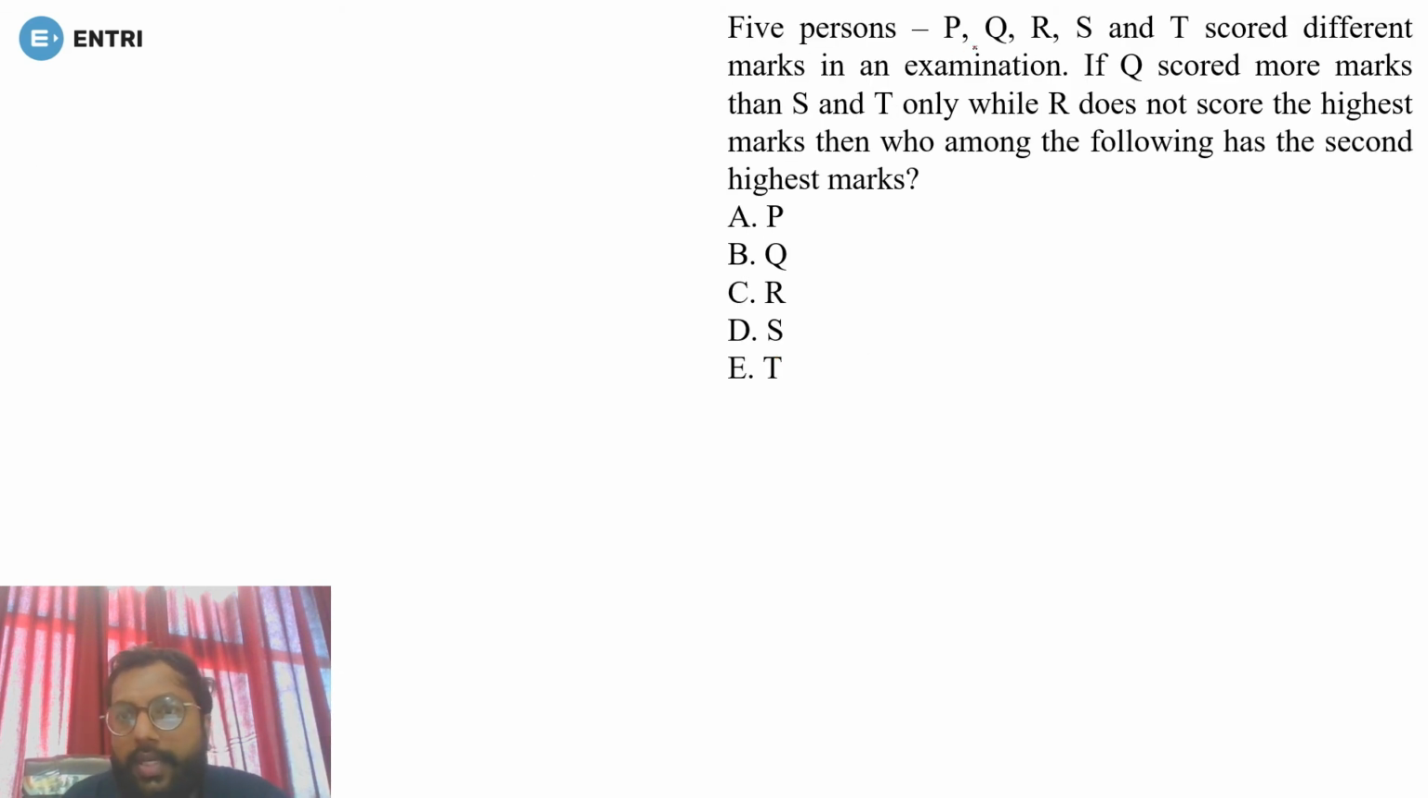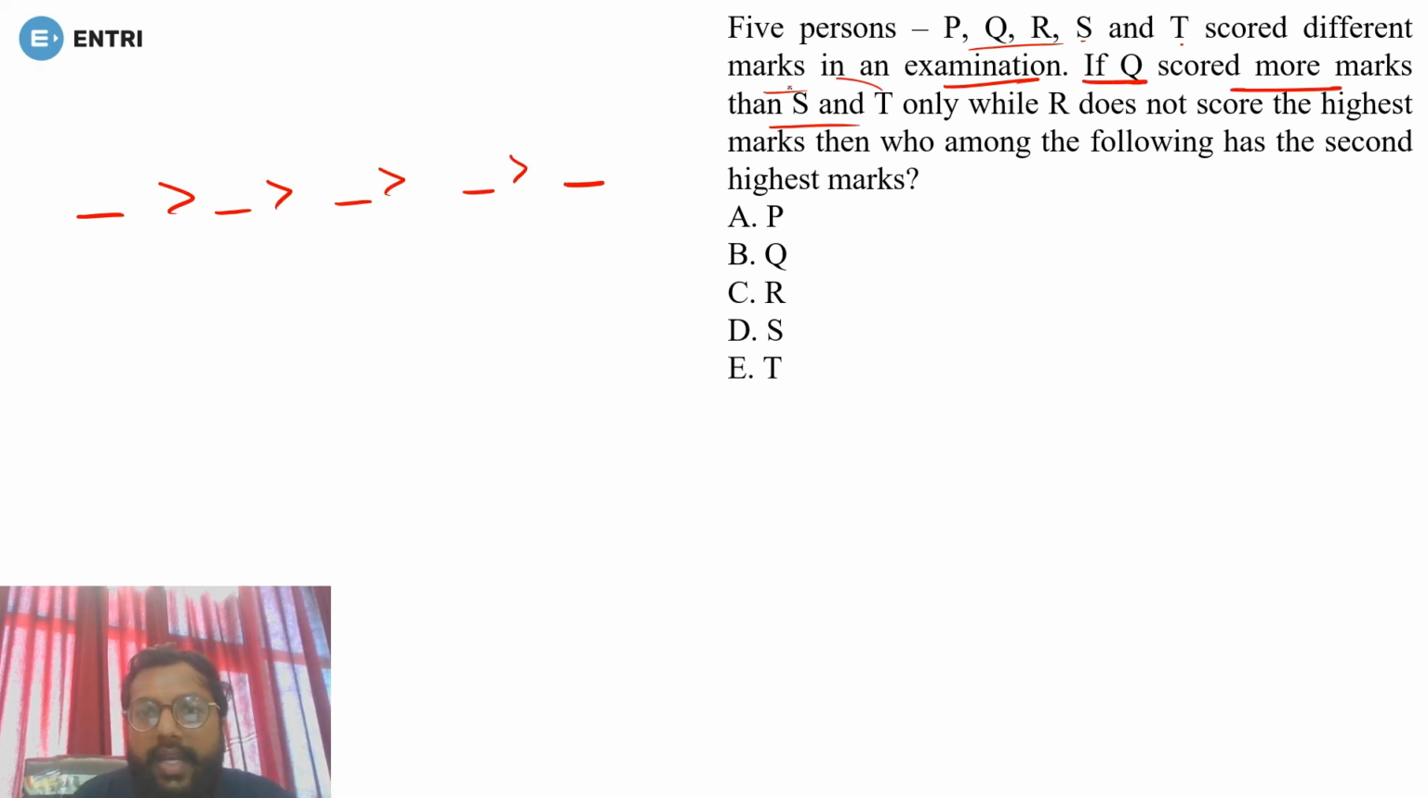So 5 people PQRST scored different marks in an examination. Okay, so there are 5 people that scored different marks. So 1, 2, 3, 4, 5, and I am arranging them in decreasing order. It is based on order. Okay, so if Q scored more marks than S and T only. Okay, so Q is scoring more than S and T. So it means Q must be here because it is scoring more than S and T.